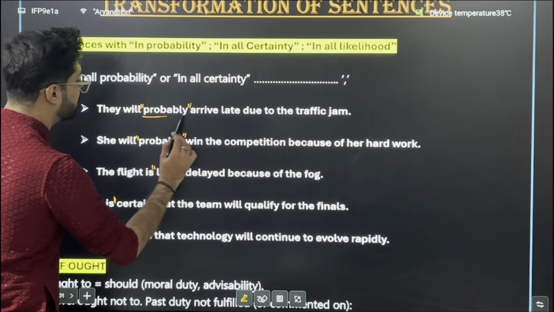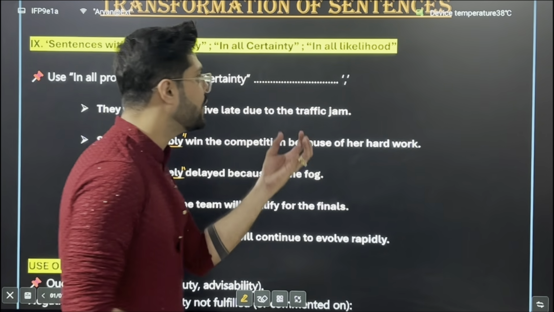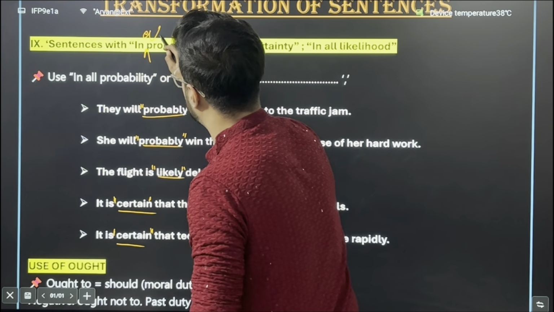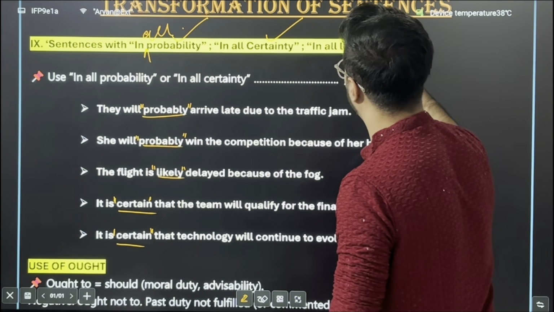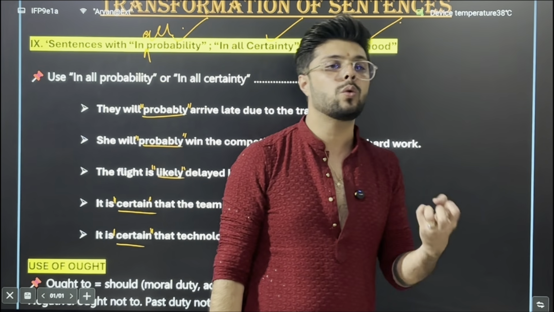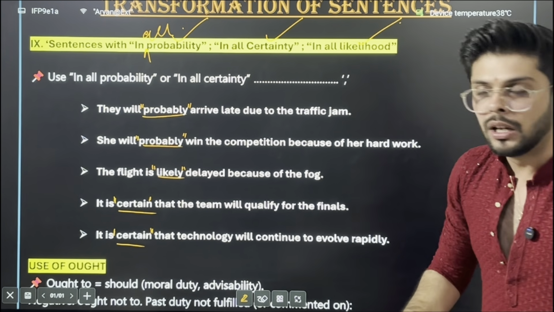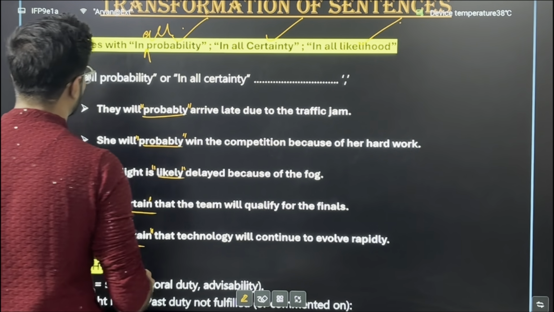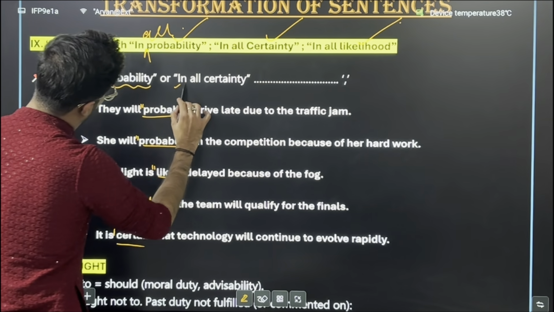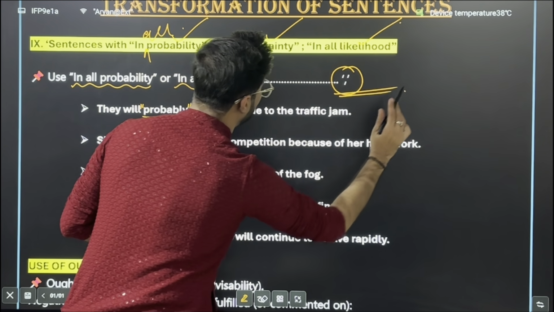Whenever these words are given, either they will instruct you to start your sentence using in all probability, in all certainty, in all likelihood, or else it will be expected of you to by default construct or transform that sentence using this structure. So how do you do so? You have to start your sentence using this phrase, in all probability or in all certainty or in all likelihood, and it has to be joined using a comma.